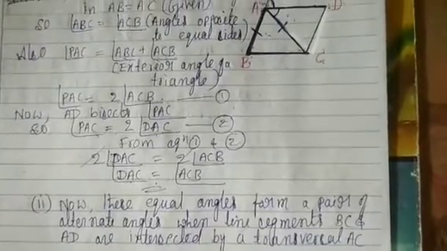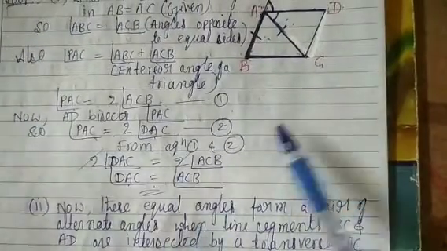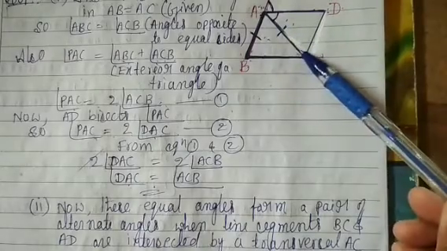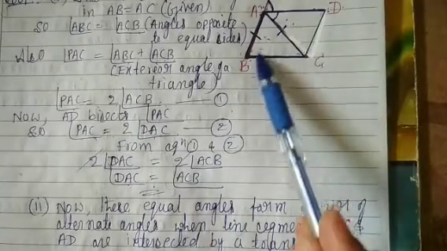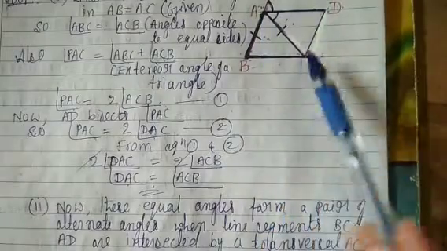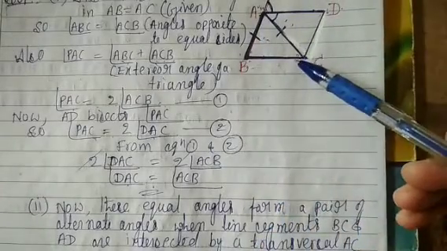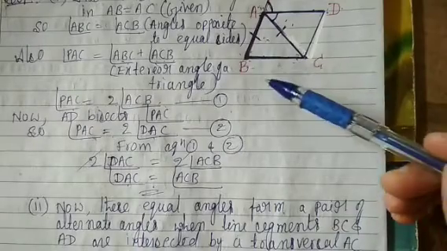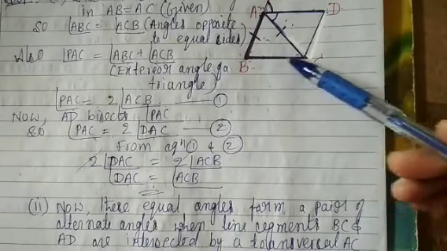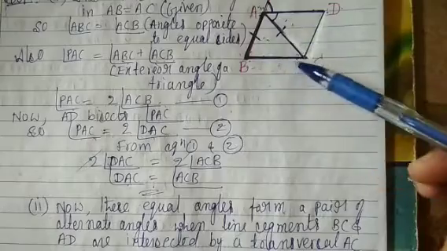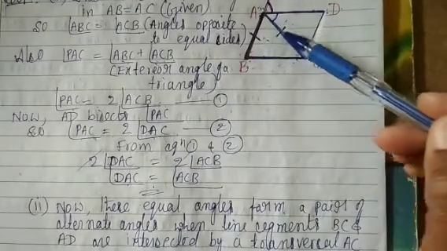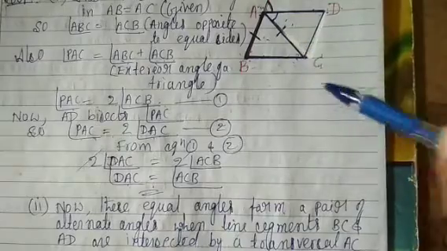Look at this figure. Now these equal angles, which angles? BC, AD sides. These equal angles form a pair of alternate angles when line segments BC and AD are intersected by a transversal AC.